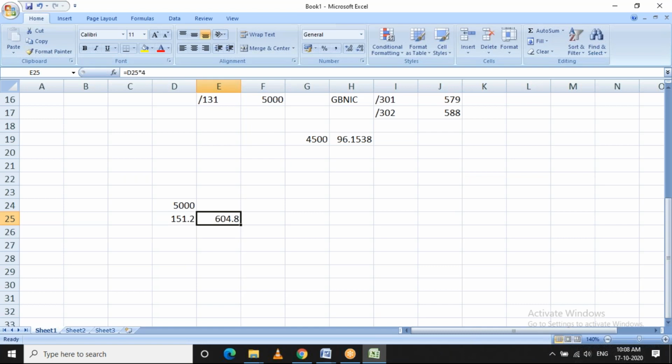So if you calculate, the employee will get only 604 pounds, whereas the employee was earlier getting 5,000 pounds. Right? There is a huge difference of amount. When an employee goes on a complete month of statutory leave, the employee will earn very less. So to compensate this, what the companies in UK do is based on their seniority.